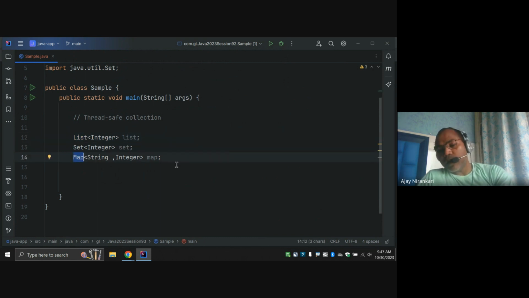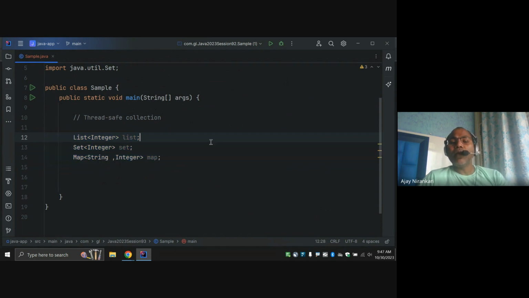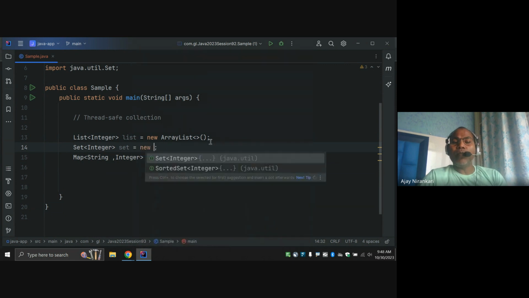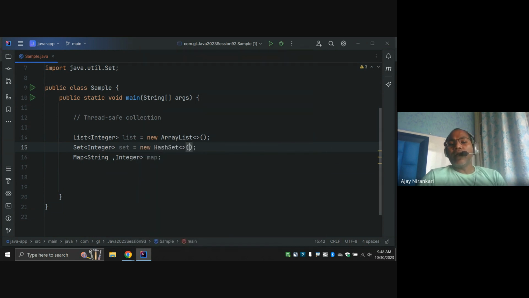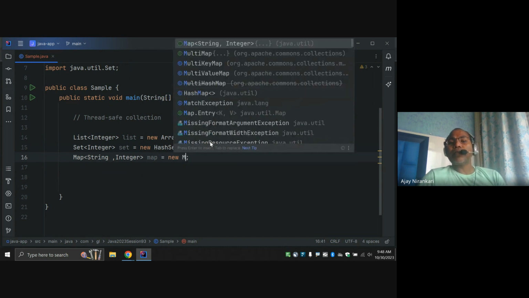So surely whenever we were learning this collection framework, at that time we learned some implementation classes. Like here we learned about new ArrayList, and similarly here one implementation, HashSet, and here new HashMap, right?